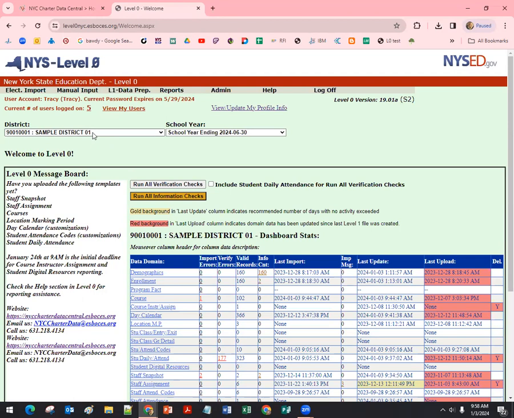So I'm logged in as a user of my sample school. This is all fake data. If you work at a network of schools, in this dropdown, you will see the name of each of your schools. It automatically opens to the current school year. It's showing your login. My login here is just Tracy, and how many people are logged in. So if you have 1, you've got the whole system to yourself. If it's 2 and it's 7 a.m., it's probably you and I in there.